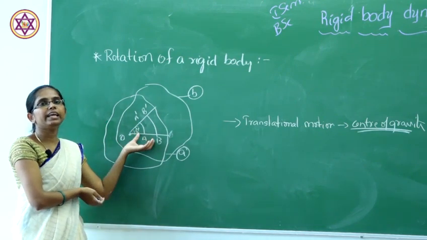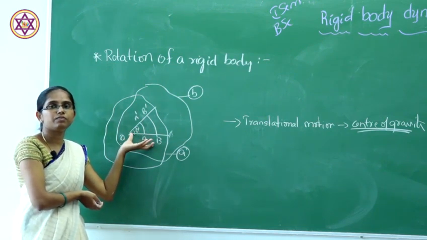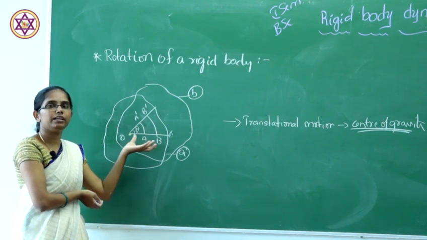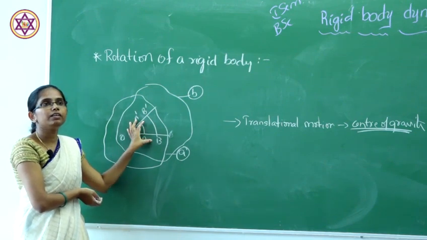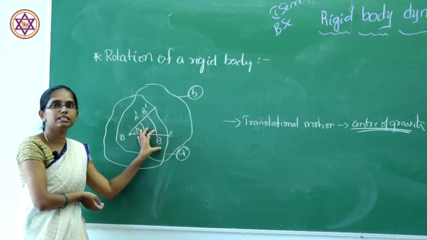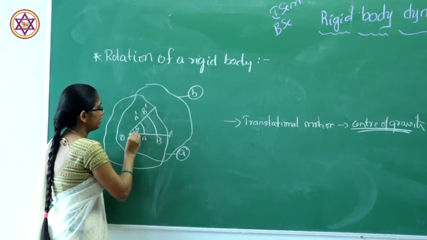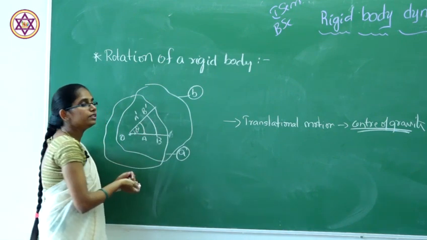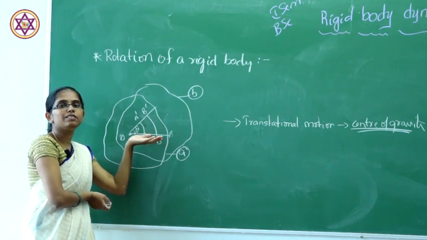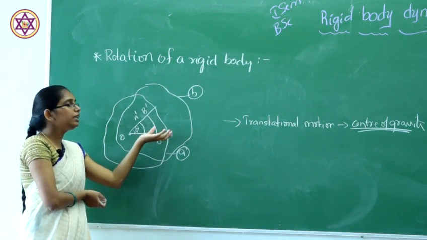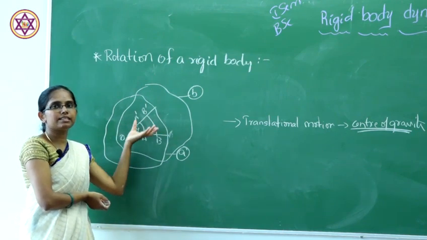So if you take an example of a fan, the fan will be rotating about its axis. That means if you take the particle on the axis, it appears to be at rest. The particle on the axis will be at rest, while the remaining particles inside the rigid body will be moving in concentric circles.